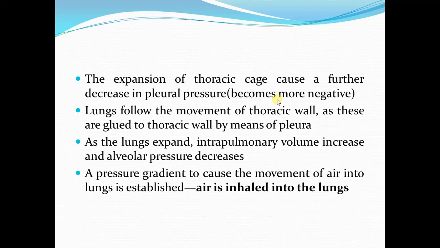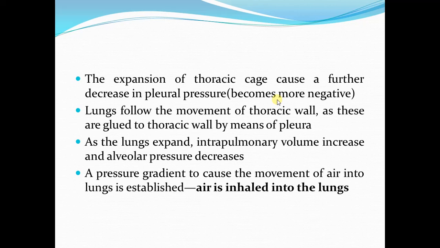In the previous lecture, we just discussed that at the beginning of inspiration, the pleural pressure is -5 centimeters of water. During inspiration, as there is expansion of the thoracic cage, the pleural pressure will further drop, or become more negative, to a value of -7.5 centimeters of water during quiet breathing.